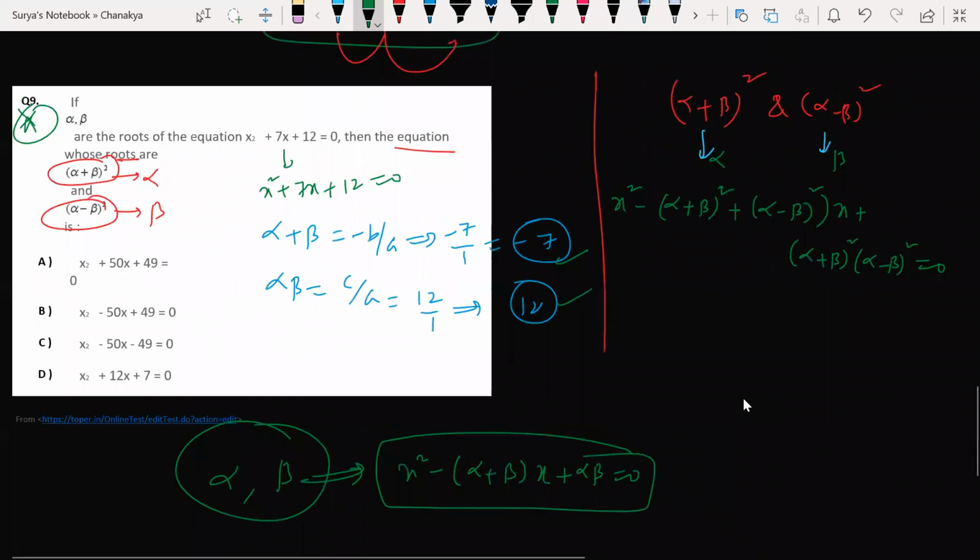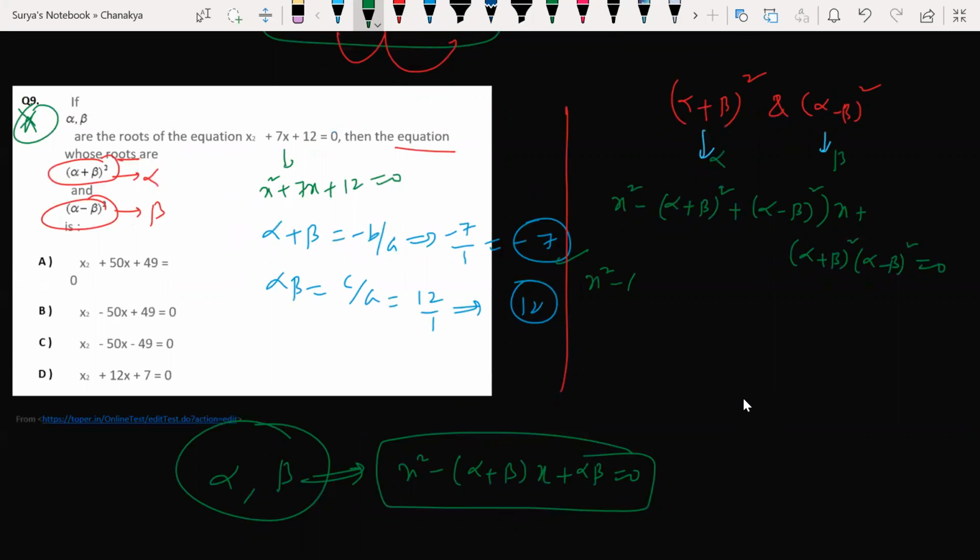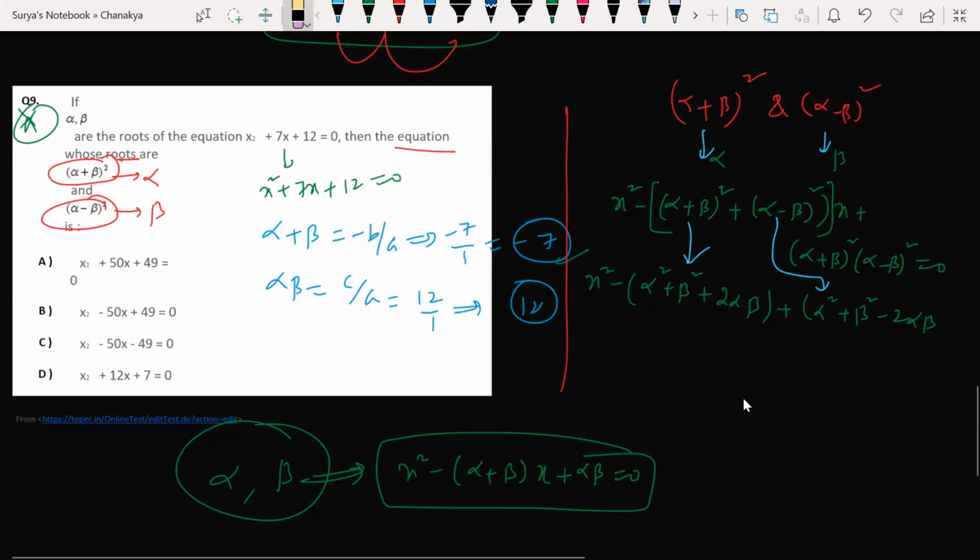Very simple. Look at this here. One second, I think I don't have space here. Let us write. Okay, let's simplify this now. x square minus, I'm writing directly here, a square plus b square plus 2 alpha beta, correct? Plus a square plus b square minus 2 alpha beta. Am I correct? I didn't do anything special here, I just expanded this. Correct? Okay, guys, one second, let me write.